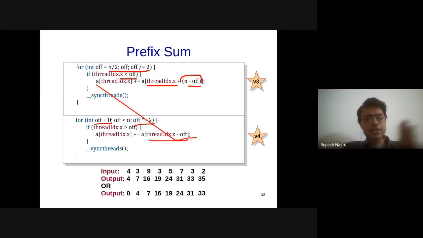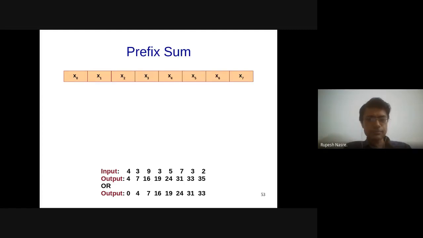Let's step back and understand what exactly we want to do. I know that there is input and there is output, and I know that sequential processing can work here, but how to do it hierarchically in parallel is what we would like to understand. So let me go back to our pictorial representation.